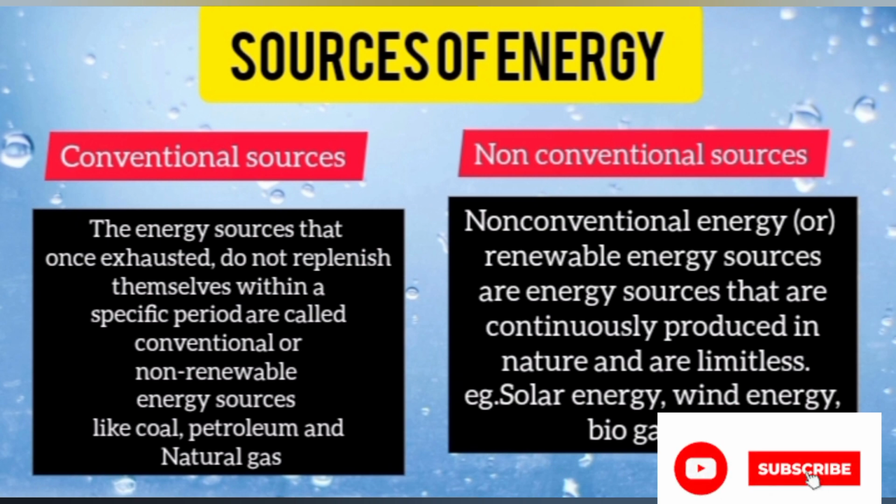Non-conventional energy resources means renewable energy sources that are continuously produced in nature and are limitless, like solar energy, wind energy, biogas, like that.